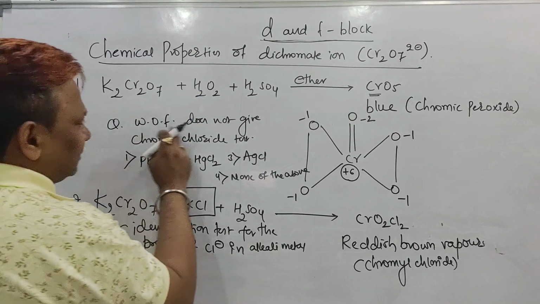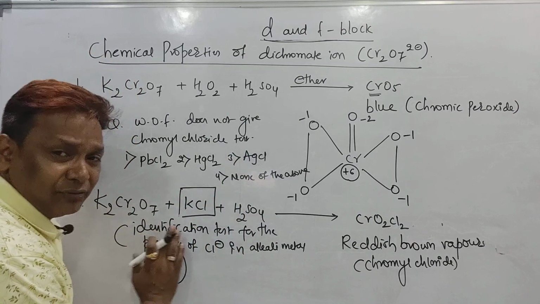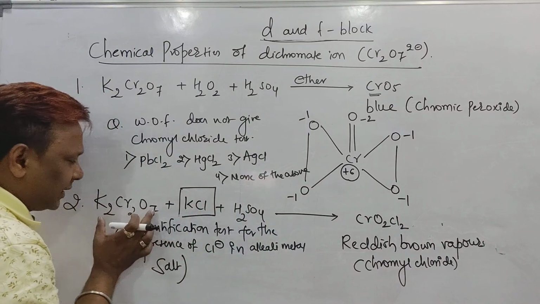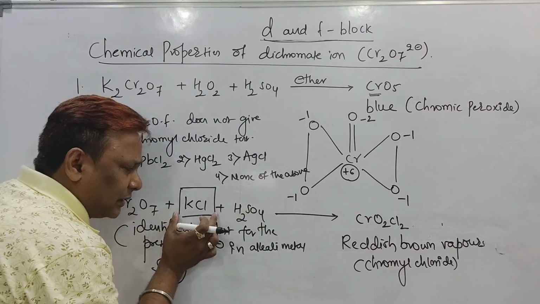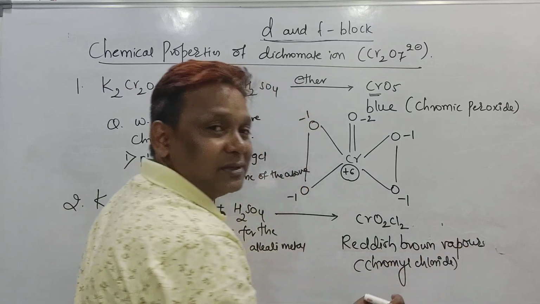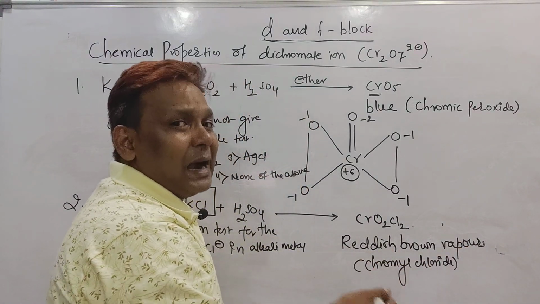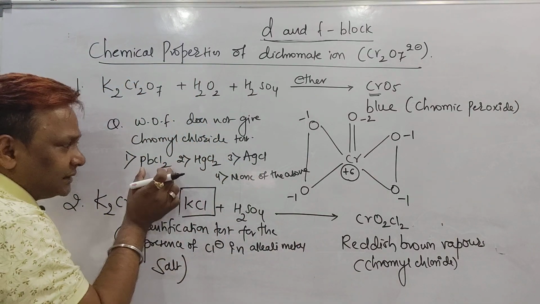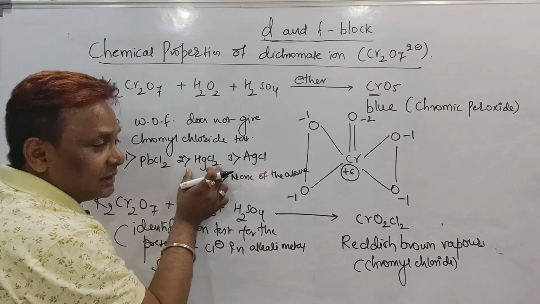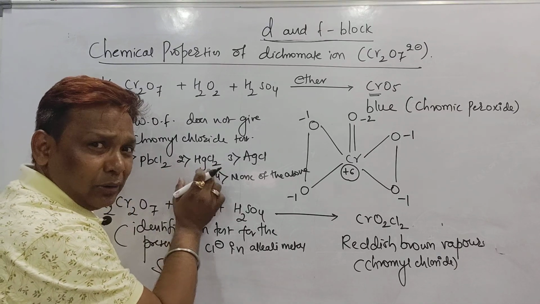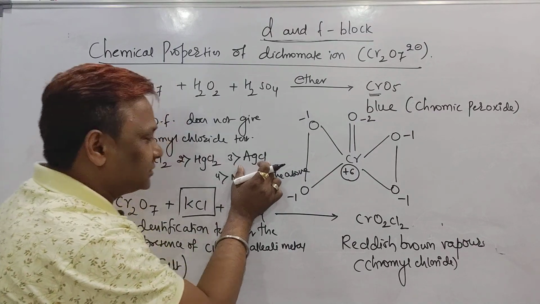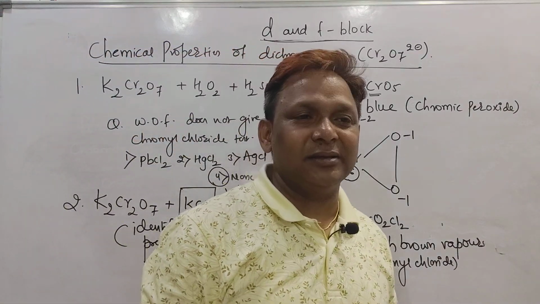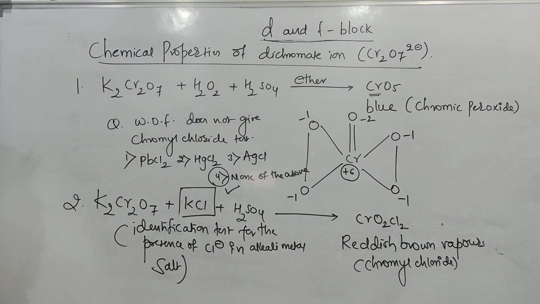Just now we saw the chromyl chloride test: if in acidified dichromate we add an alkali metal salt, it gives reddish brown vapors, which is the identification test for the presence of chloride ion in the alkali metal salt. Is it an alkali metal chloride? No, sir. Is it an alkali metal chloride? No, sir. So the answer should be: none of the above can give the chromyl chloride test. Is it clear?